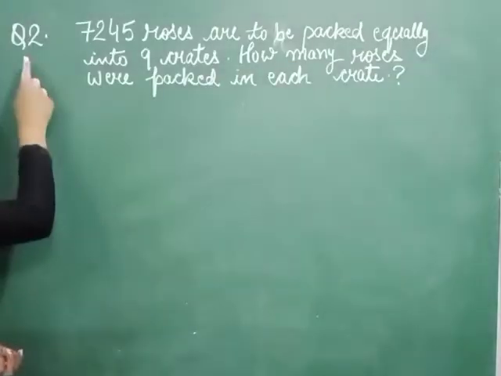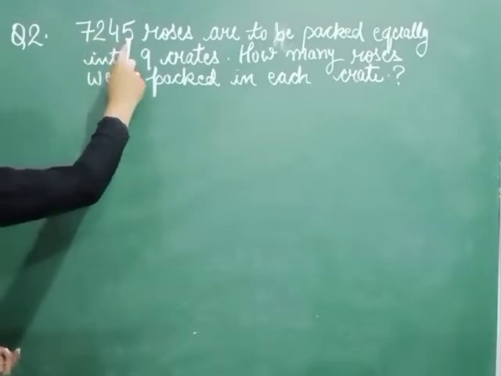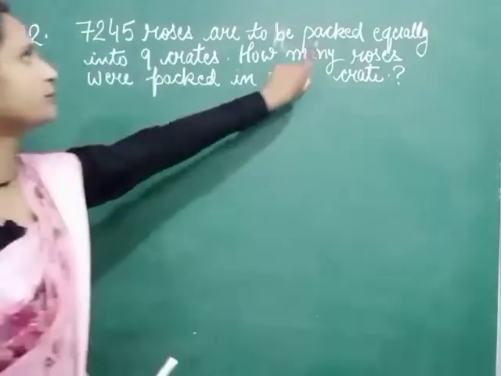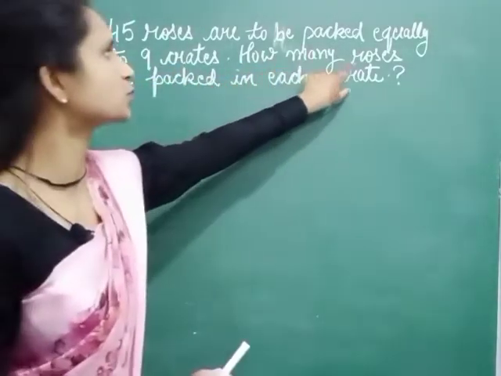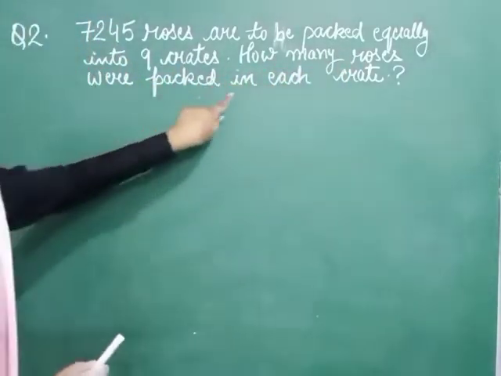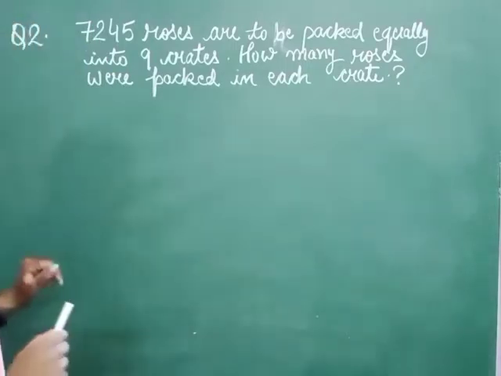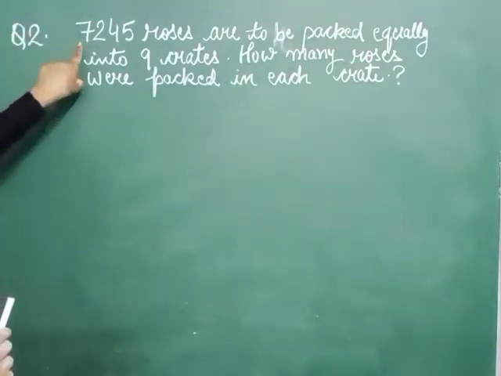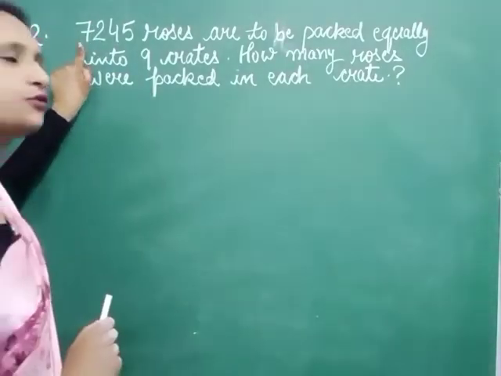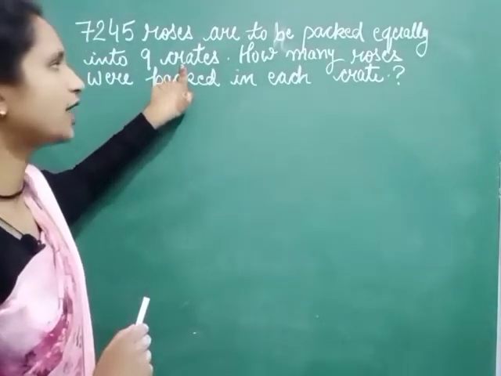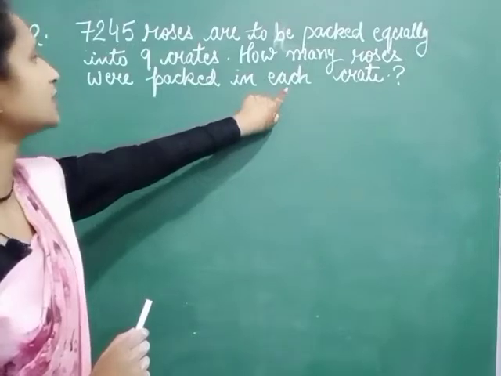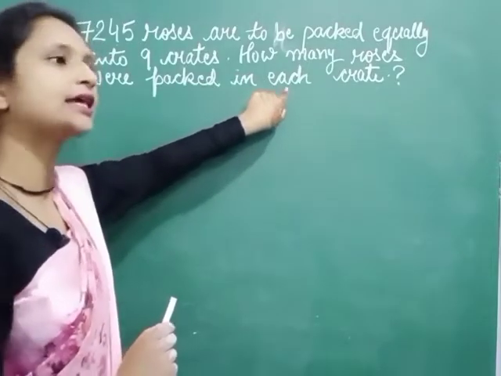Our second question is: 7,245 roses are to be packed equally into 9 crates. How many roses were packed in each crate? So total number of roses are 7,245 and number of crates are 9. What we have to do? We have to find the number of roses in each crate.